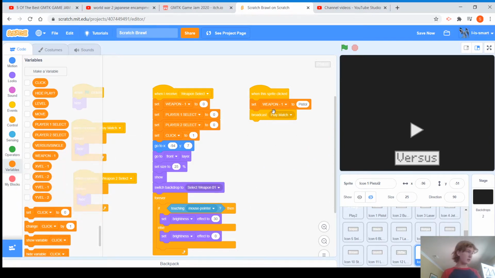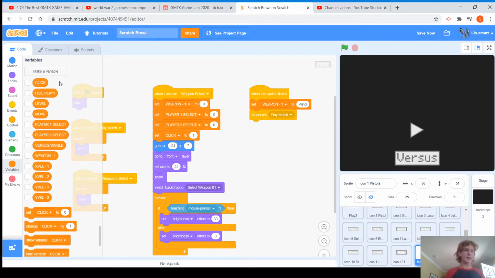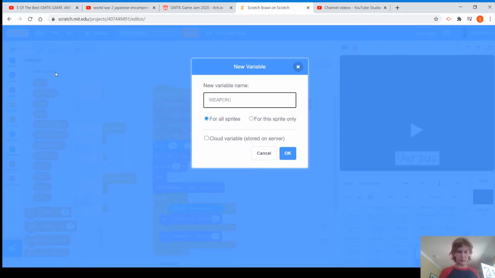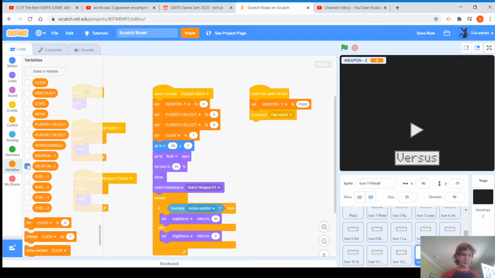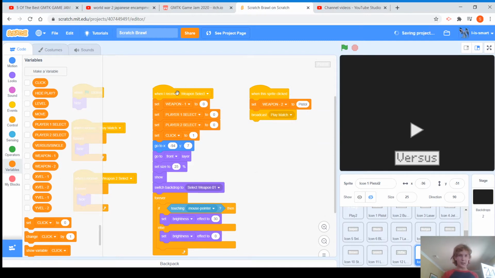We'll just set weapon, right, we have to make another variable called weapon 2. And for this one, we will set weapon 2 to pistol. And when I receive weapon select 2, this will show.